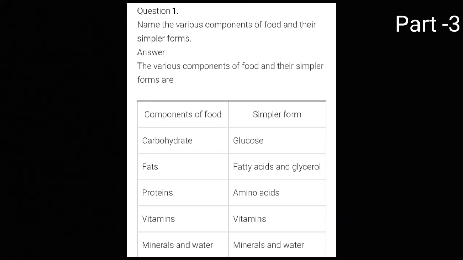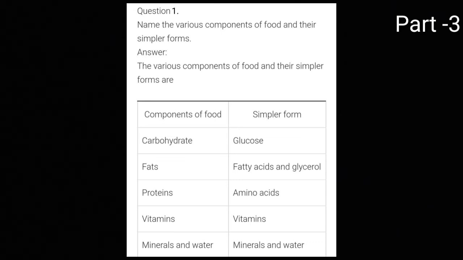Answer: the various components of food and their simpler forms are: first is carbohydrates, which is a complex form, and it is converted into a simpler form in the form of glucose. So carbohydrate gives glucose. Second is fats. Fats are broken down into fatty acids and glycerol for digestion and absorption to take place. Third is proteins.